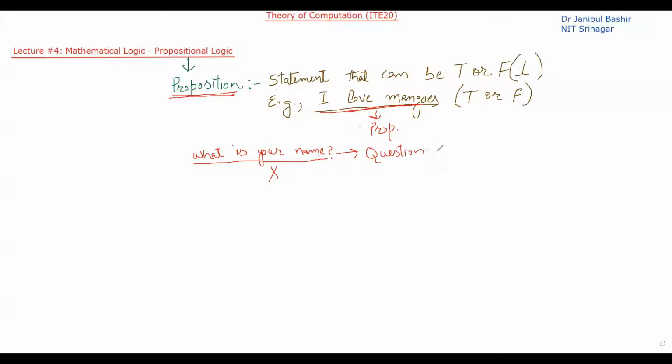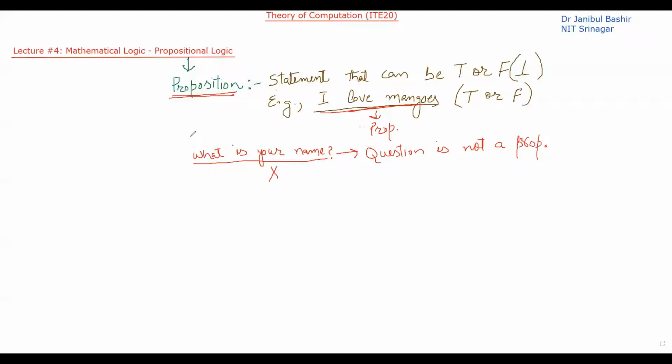Only those statements for which there can be a true or false answer are called propositions. Statements not related to true or false are not considered propositions.